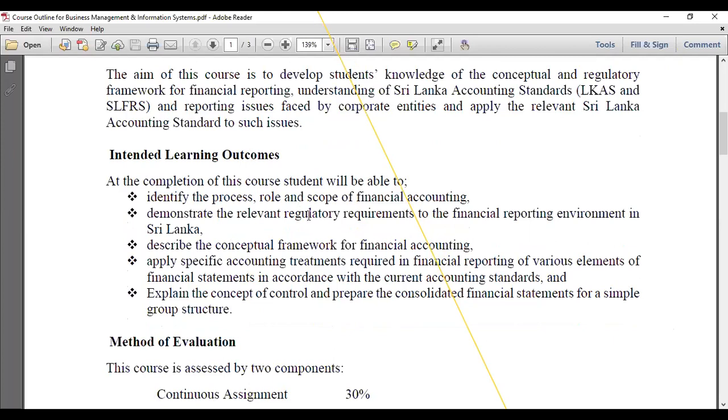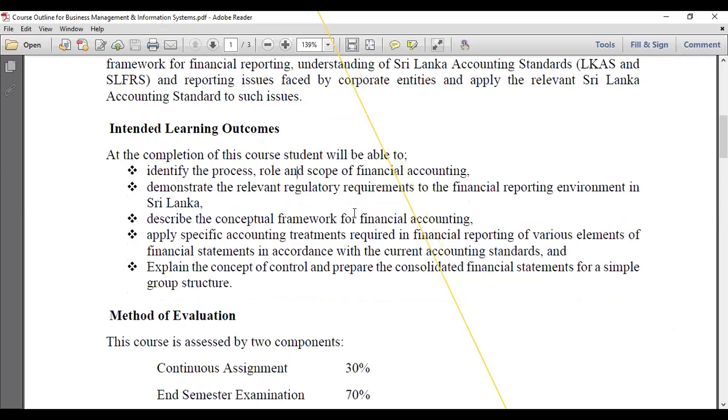Then first objective, identify the process and role and scope of financial accounting. Then second topic, and it is very important, right? Demonstrate the relevant regulatory requirement to the financial reporting environment in Sri Lanka, right? So we need to demonstrate the relevant regulatory requirements. What requirements we have for financial reporting in the Sri Lankan context, right?